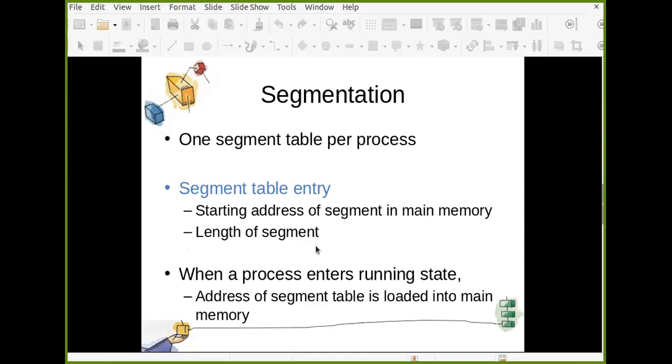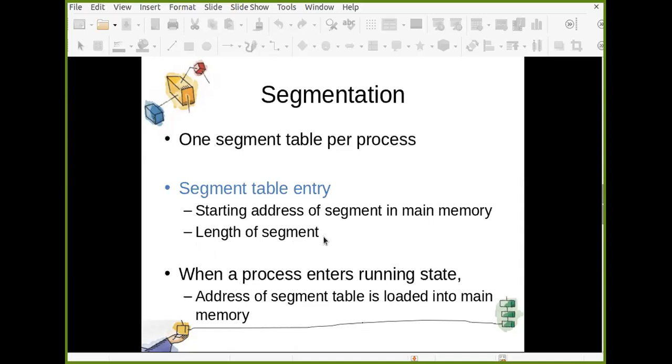Can anyone tell me why length of segment is there as an entry in the segment table? In the page table, there was no such entry. There was only the frame number stored. Can you tell me why?